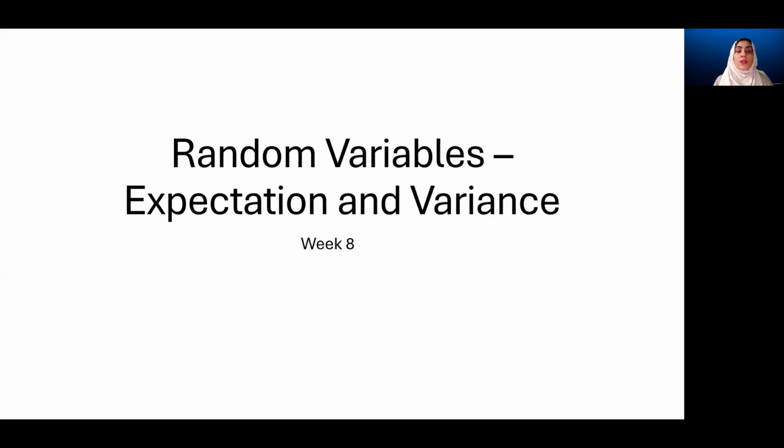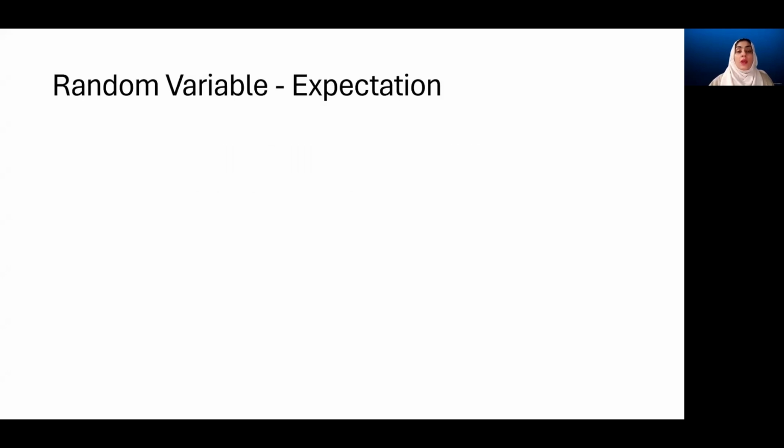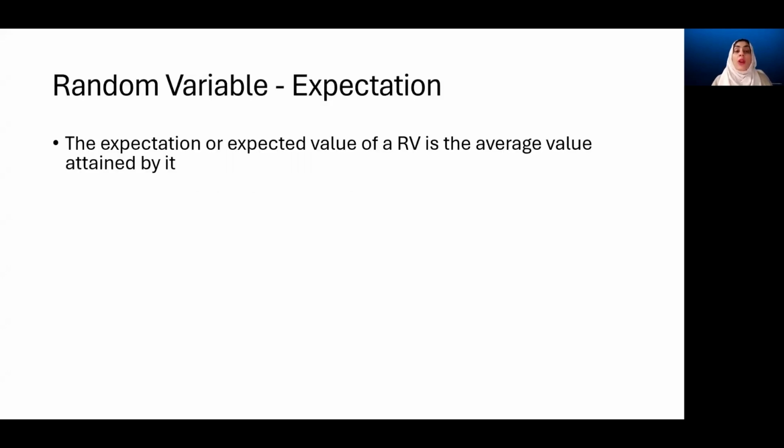Assalamu alaikum. In this video, we'll be looking at two important concepts associated with random variables, which are expectations and variances. The expectation or expected value of a random variable is nothing but the mean value it can assume. It is the average of the random variable that we compute. It is denoted by this notation that you see, E of x.